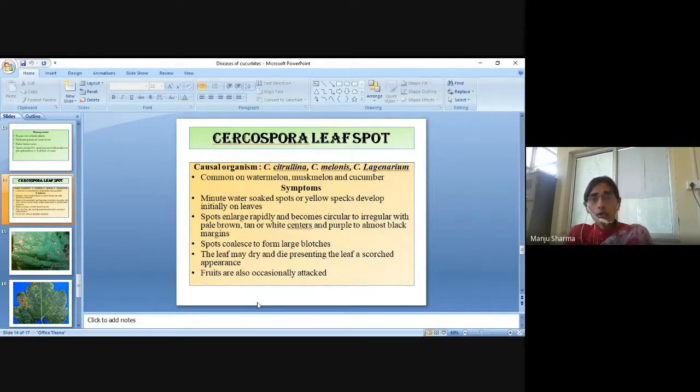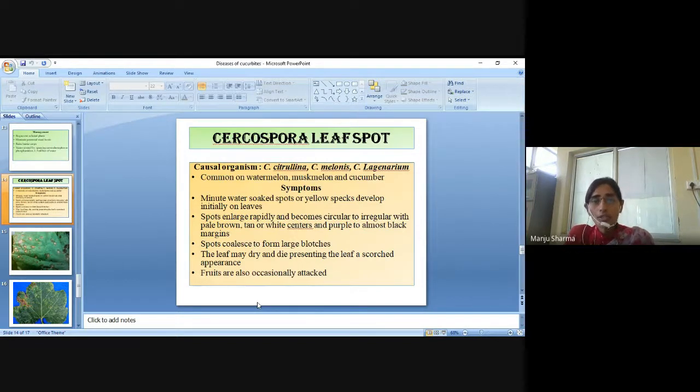Then Cercospora leaf spot. The causal organism is Cercospora citrullina, Cercospora melonis, Cercospora lagenariae. Common on watermelon, muskmelon and cucumber. The symptoms: minute water-soaked spots or yellow specks develop initially on leaves.